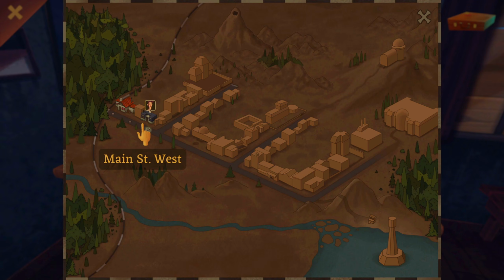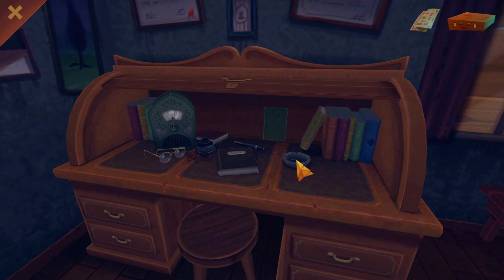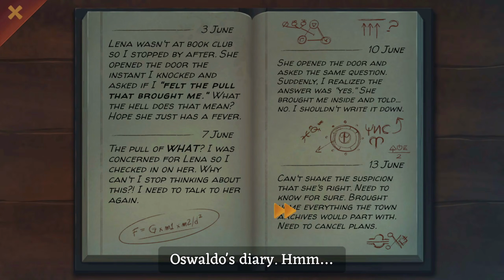So, it looks like there's this main street, and then there's a few streets that go off of it, and a few other buildings. Like, is that an observatory? Maybe that's the town hall. Looks like we got the seaside down there, I think. It's meant to be a seaside town, right? Cool. Okay. There's a diary, too. Oswaldo's diary.